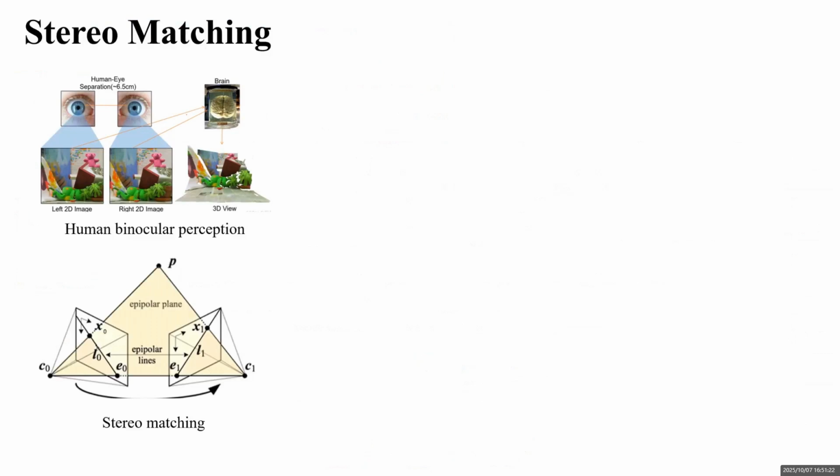First, let me introduce some background information. Stereo matching mimics the human binocular vision system. It estimates the distance to an object by comparing the differences between two viewpoints. It is widely used in scenarios such as 3D reconstruction and autonomous driving.